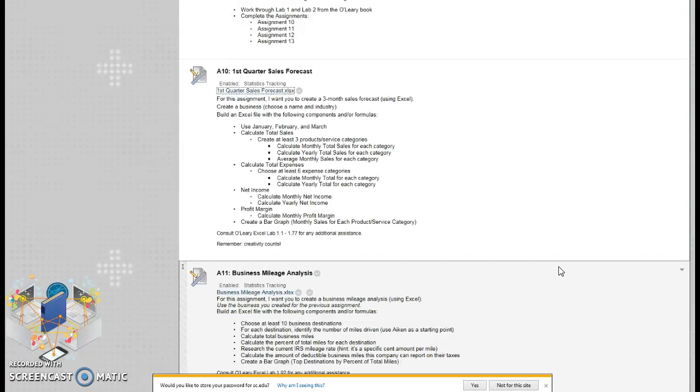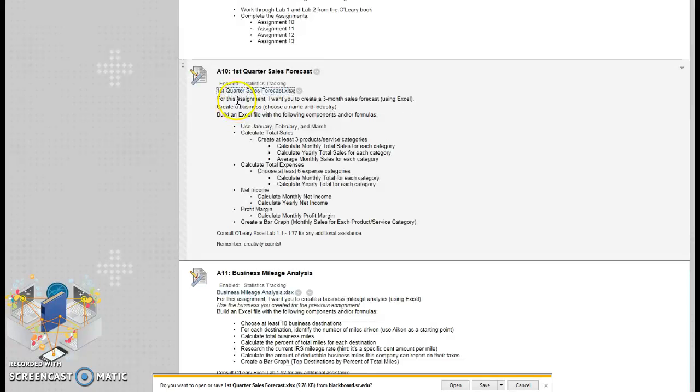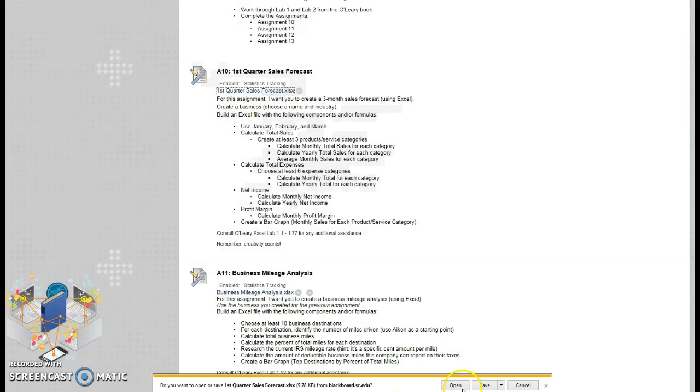Today I'm going to show you how to complete the A10 assignment. Everybody's pretty much got them done, but I want to make sure there are no questions. So, you go here, I'm just going to work with the template. We're just going to open this right now. It really doesn't matter which version of Excel you're using. It's pretty much going to be the same kind of use of formulas. In this case, the only really preset formulas you had to use were...